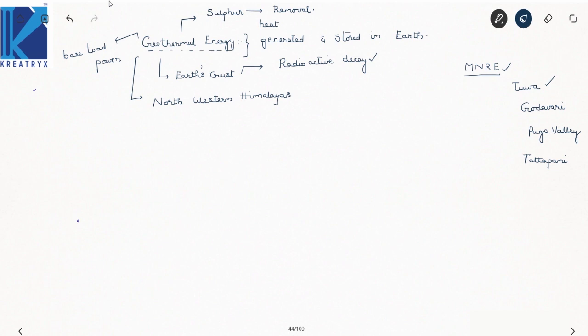Now all these energies come under the category of renewable sources of energy, and we call them green energy. Apart from geothermal, hydro, solar and wind power, your biomass and biofuel also come under the green energies. We will discuss this now. Already we have discussed this.